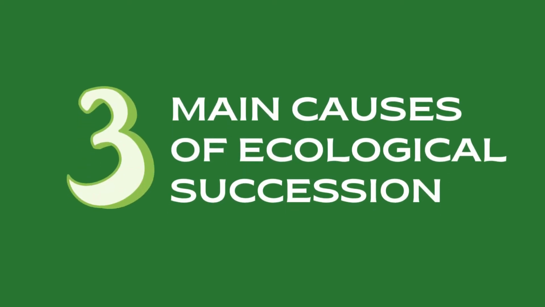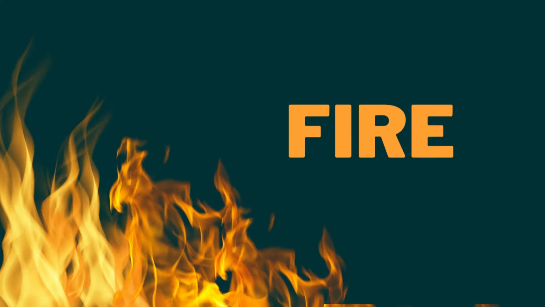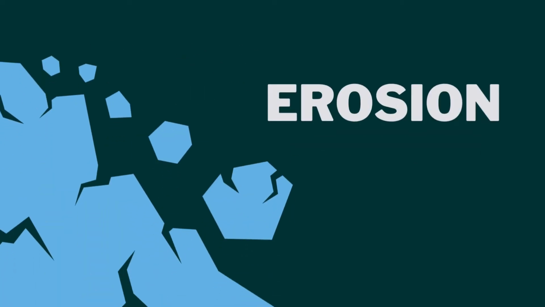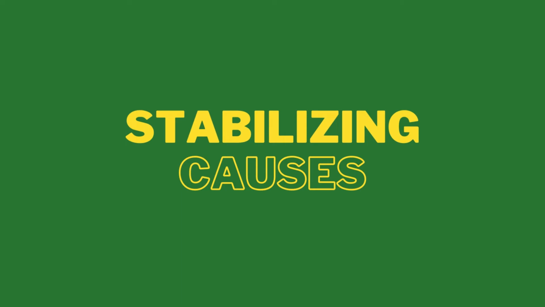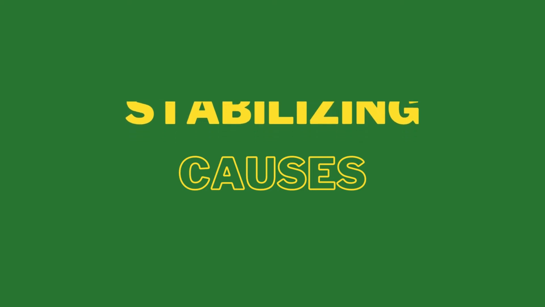The succession process has been linked to three main causes. Biotic and climatic phenomena that wipe out the local population are examples of the first cause, which is initiating causes. Wind, fire, natural disaster, erosion, and other climatic conditions are only a few. The second cause, continuous causes, are also referred to as ECCs. Such ongoing dynamics include aggregation, competition, migration, etc. The area's soil structure alters as a result in several ways. And the third, stabilizing causes, are the climatic elements that contribute to community stabilization.